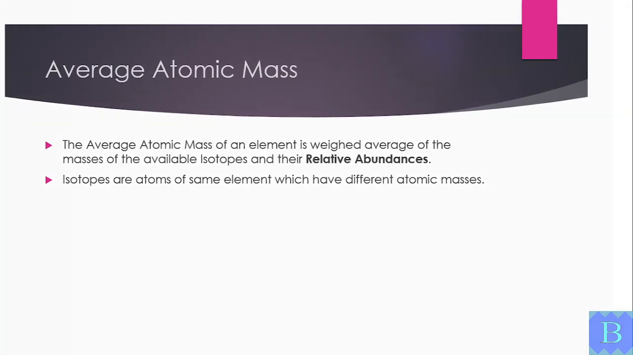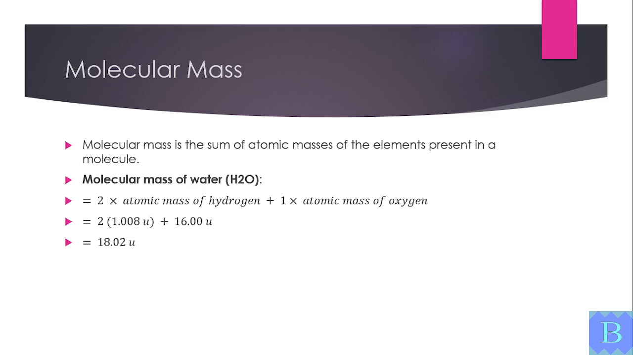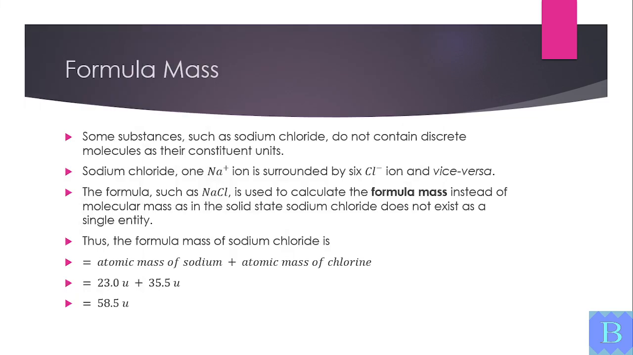Molecular mass is the sum of atomic masses in a molecule. For example, water has 2 hydrogen atoms and 1 oxygen atom. Its molecular mass is 18.02 unified mass. Formula mass is used for compounds like sodium chloride, which don't exist as molecules. Sodium chloride has a formula mass of 58.5 unified mass.